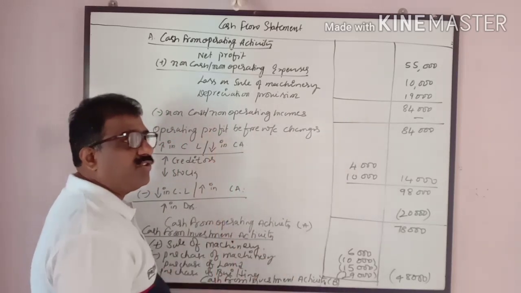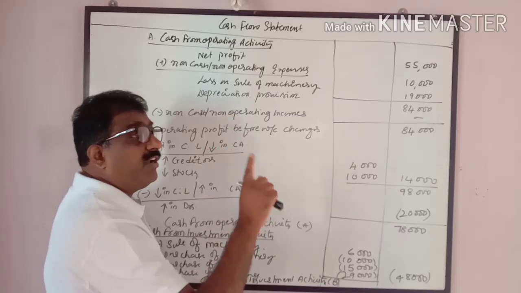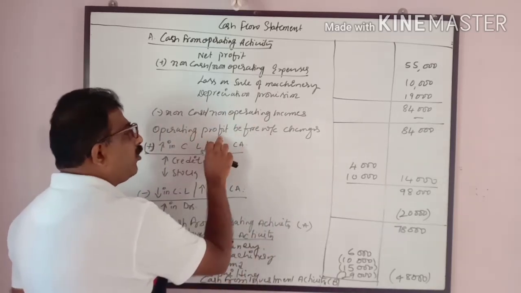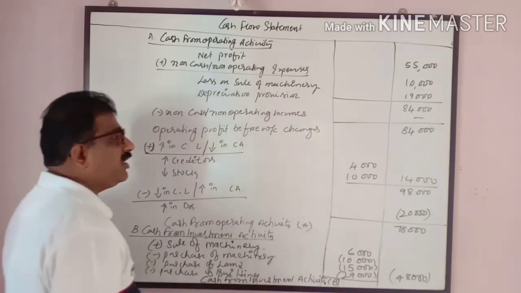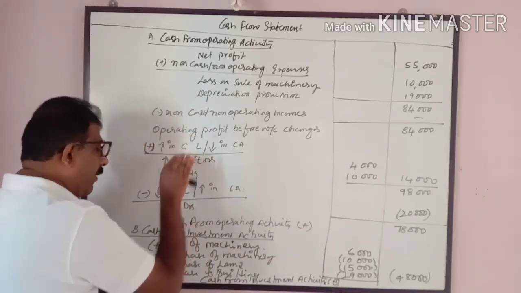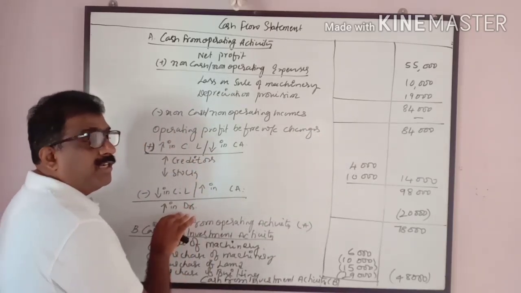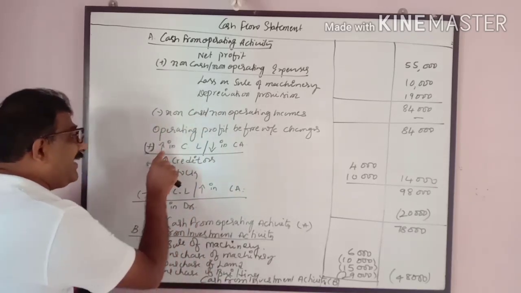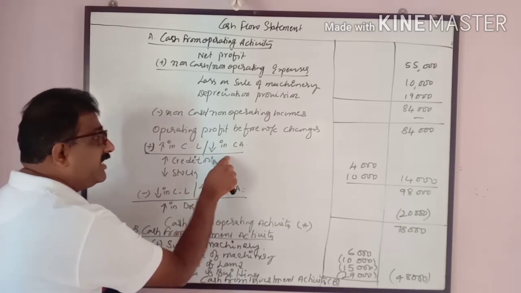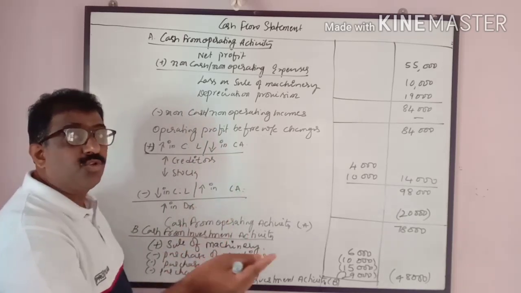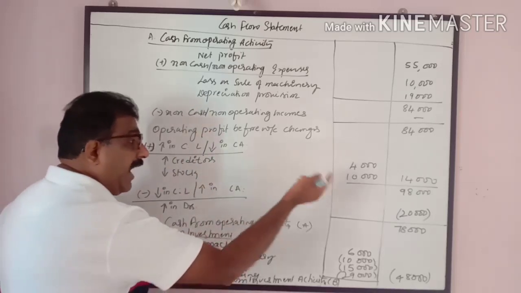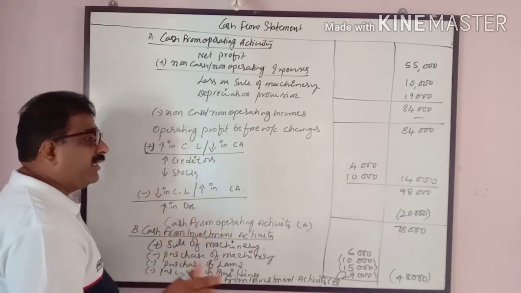In case of fund flow statement, we call it fund from operation. Here it is called operating profit before working capital changes. From here onwards up to this part, it will be the combination of schedule of changes in working capital. Increase in current liability and decrease in current asset leads to inflow of cash. When cash comes in, it is to be added. When cash goes out, we have to minus.